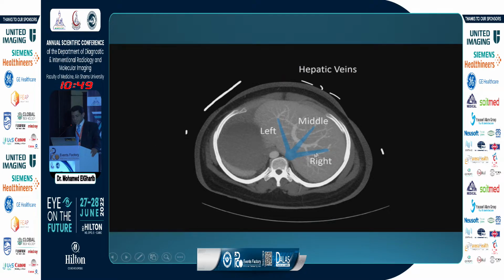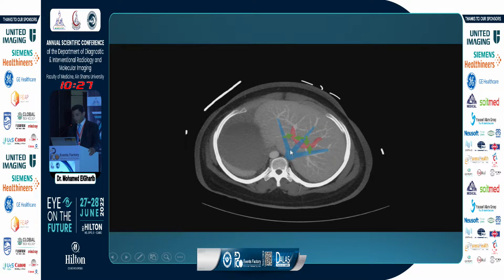So again, this is the right hepatic vein, middle hepatic vein, and left hepatic vein. And this is the right portal, and this is the left portal. So if we want to puncture from one of the hepatic veins to one of the branches of the portal vein, we should know properly this orientation to know how to puncture toward the portal vein. So if we are puncturing from the right hepatic vein towards the right portal vein, we puncture anteriorly.